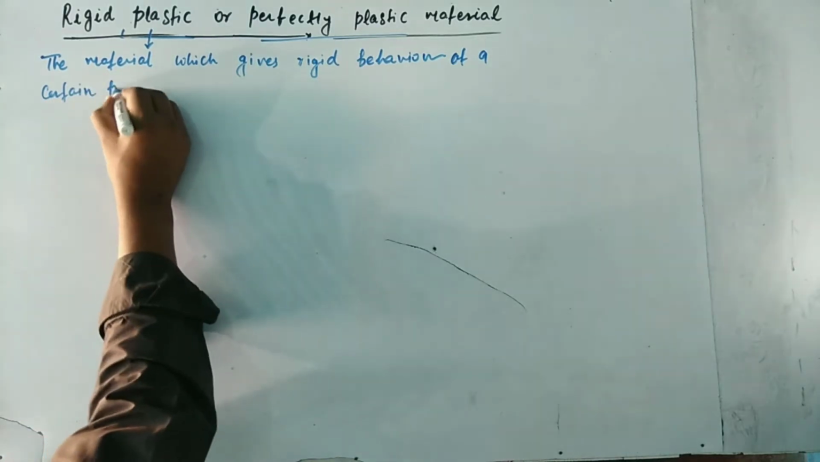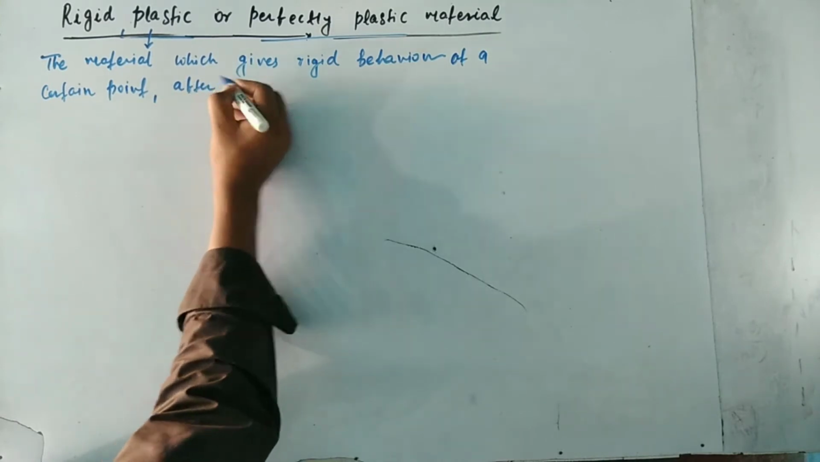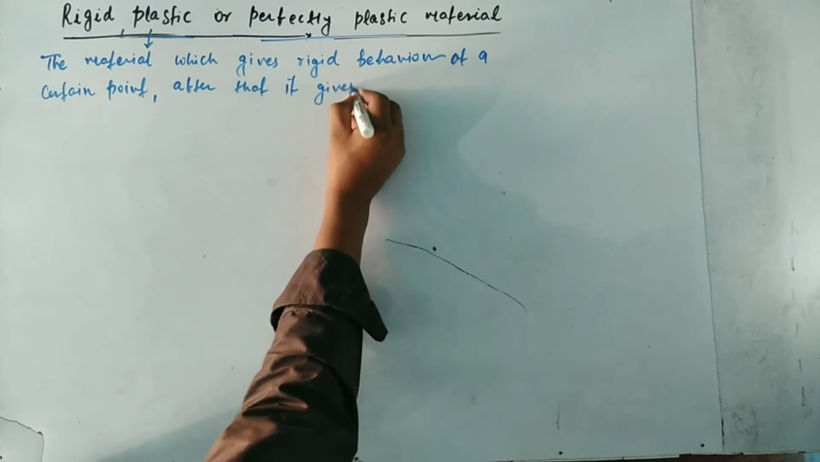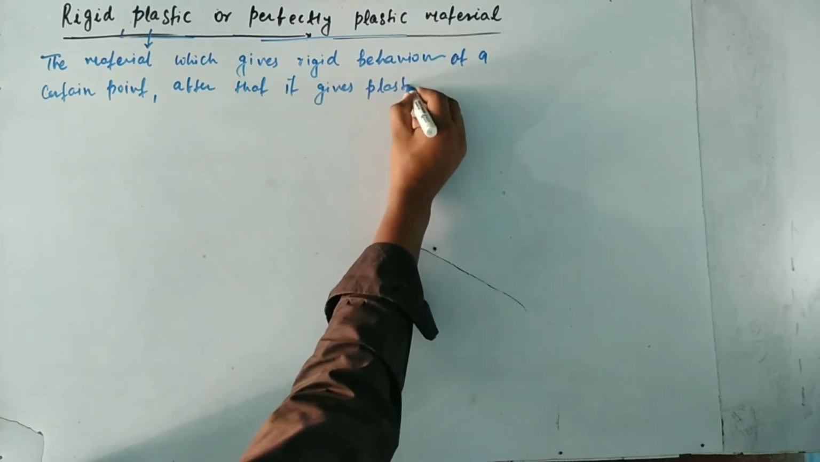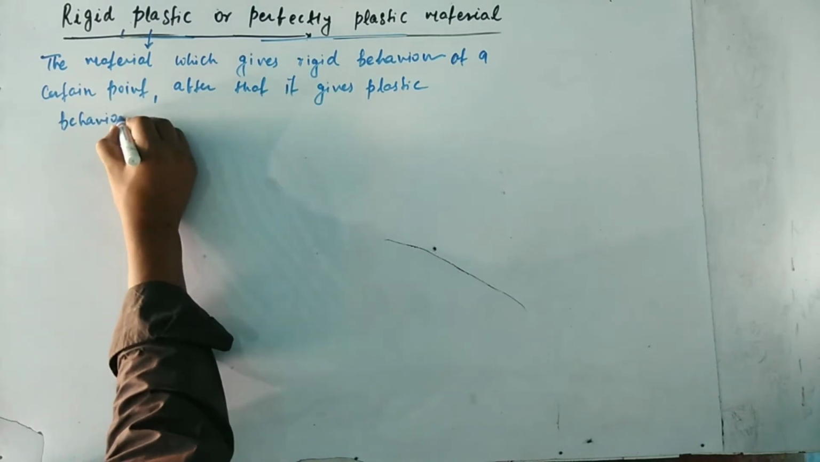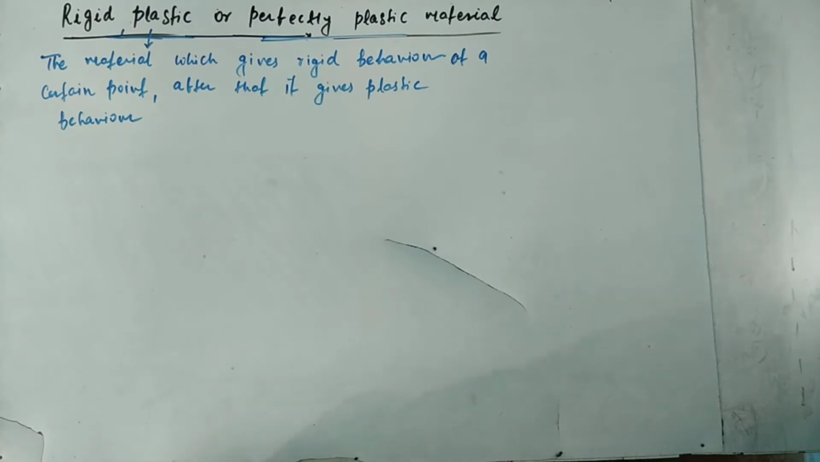plastic material. First, the material gives rigid behavior at a certain point. After that, it gives plastic behavior. That type of material is called rigid plastic material. The material which gives rigid behavior at a certain point, after that, it gives plastic behavior.